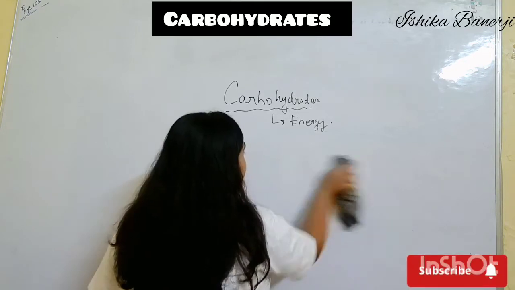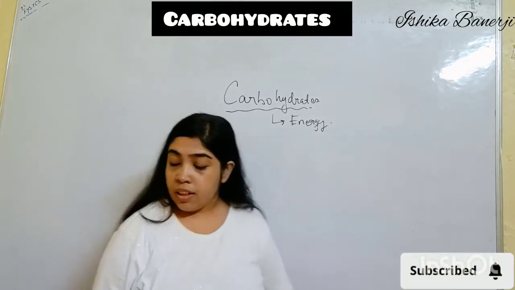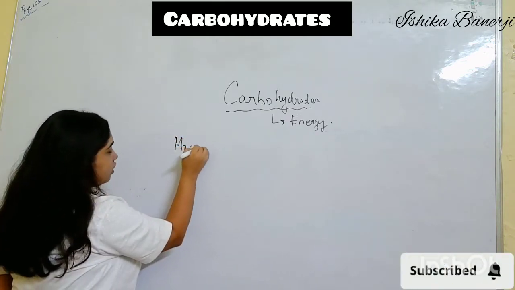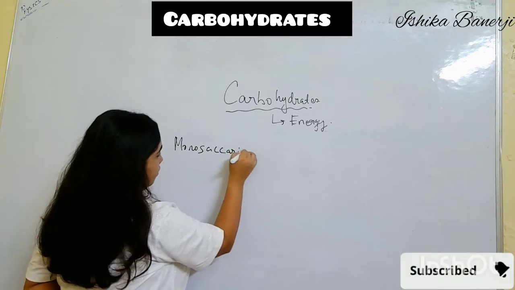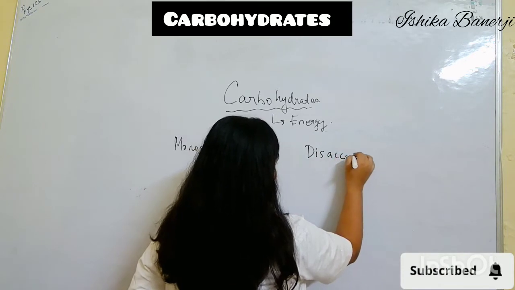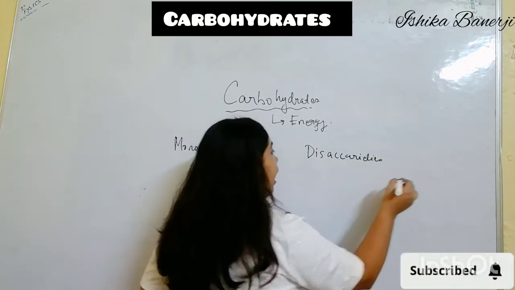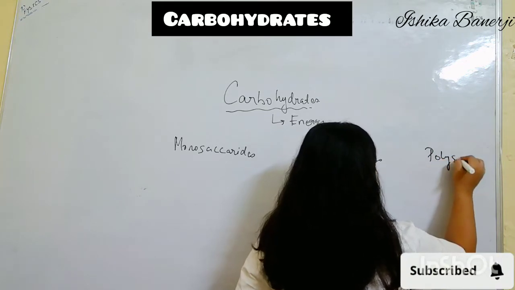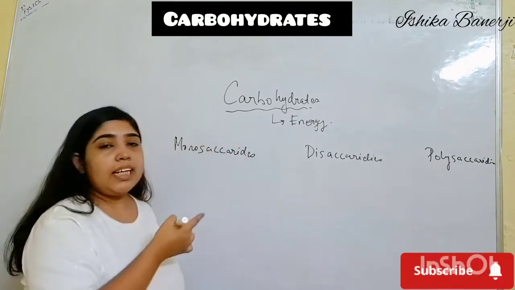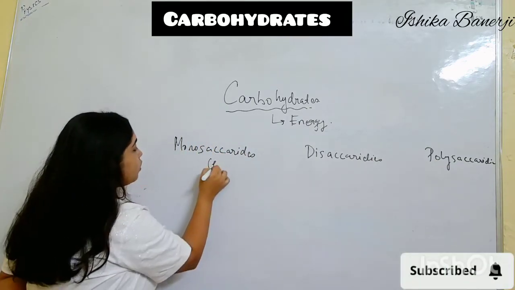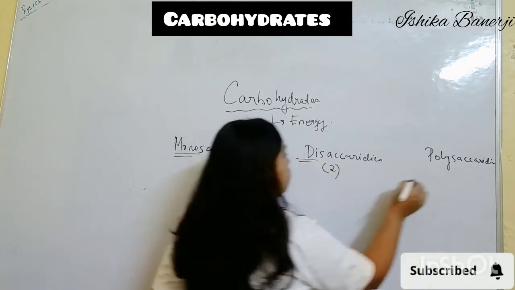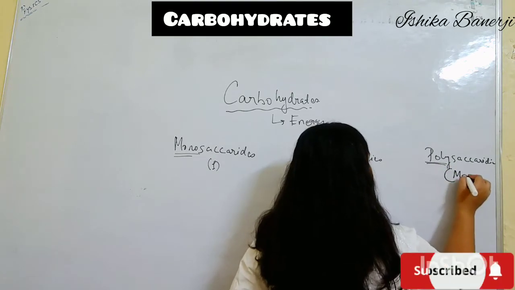Next you have to understand that carbohydrates are divided into monosaccharides, disaccharides and polysaccharides. Mono means 1, always we notice that mono means 1. Di means 2. And poly means many.